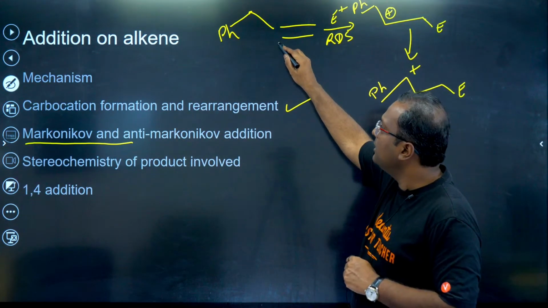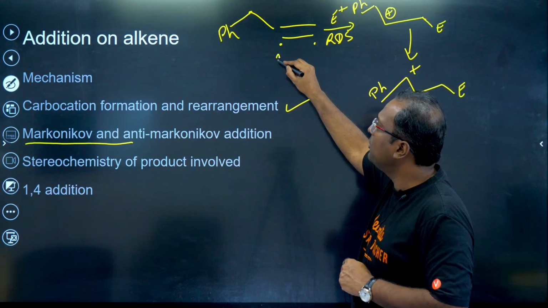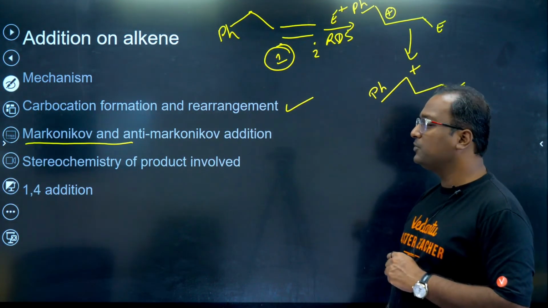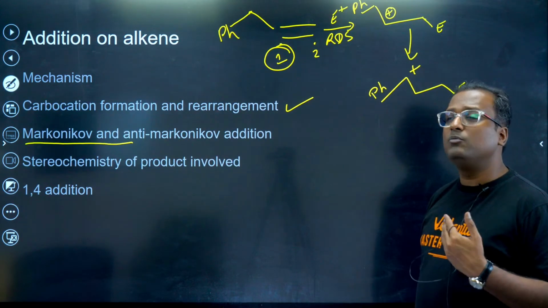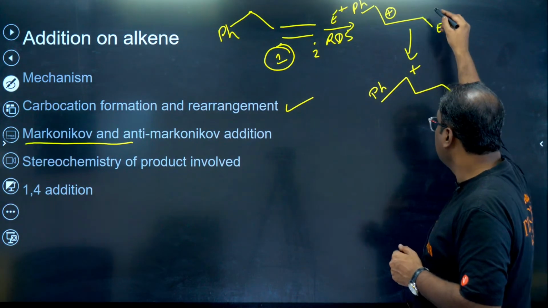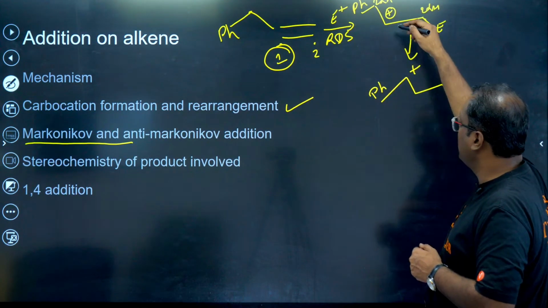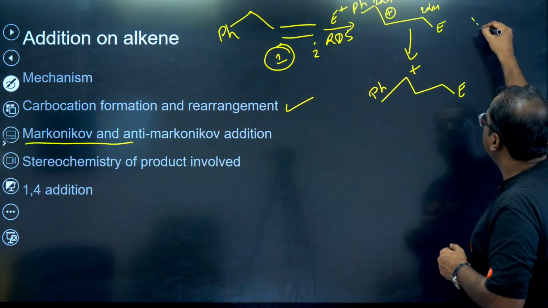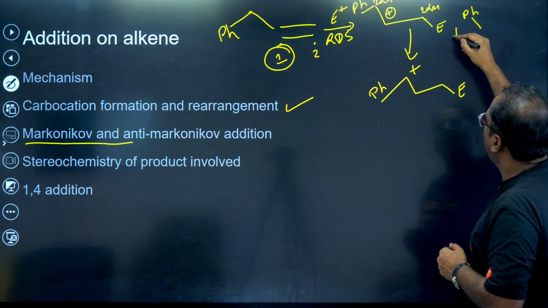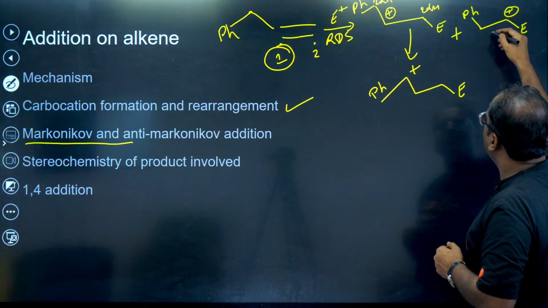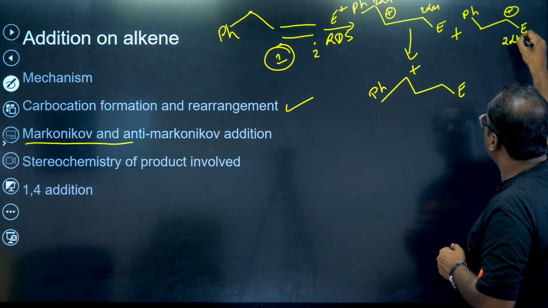Carbocation can be formed here as well as here. Let me call it 1 and 2. Where will it be formed? It will be formed on the first position. Why? Because it has more alpha hydrogens. 2 alpha hydrogens here, 2 alpha hydrogens, that's 4. If you form the product on the other side, you get only 2 alpha hydrogens from here.